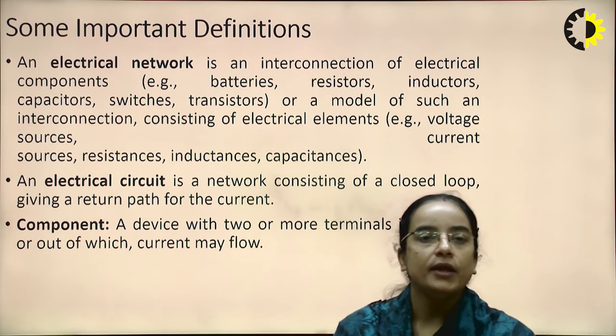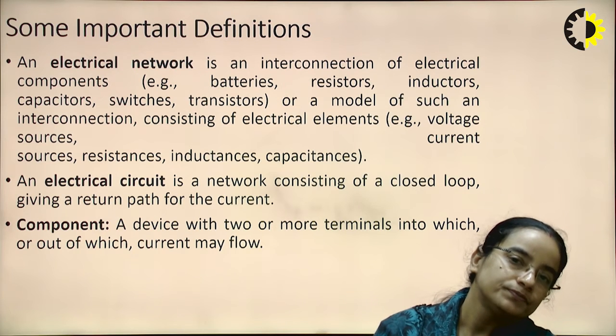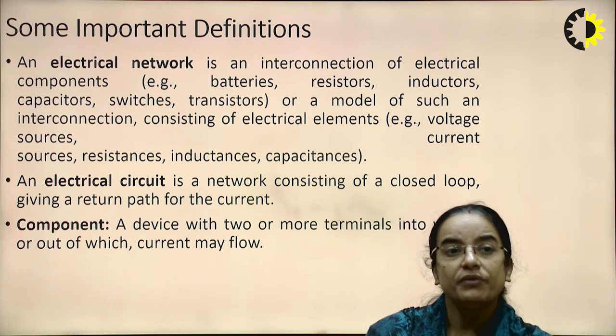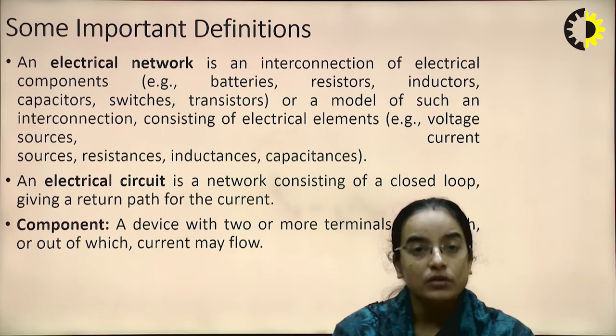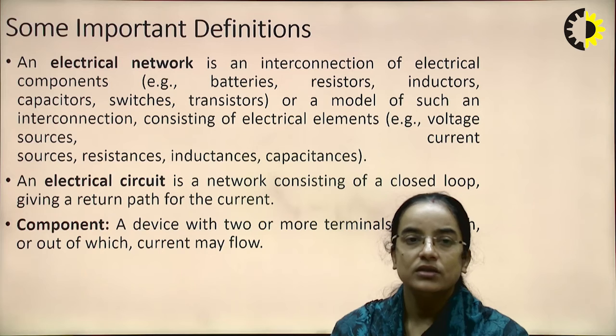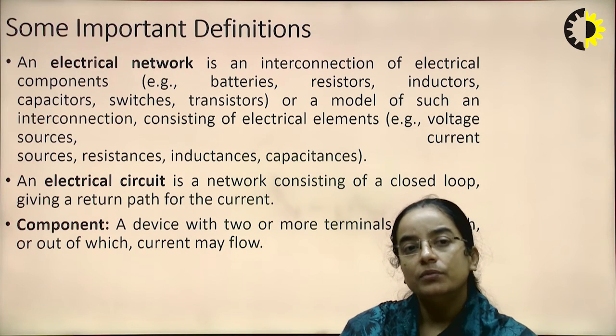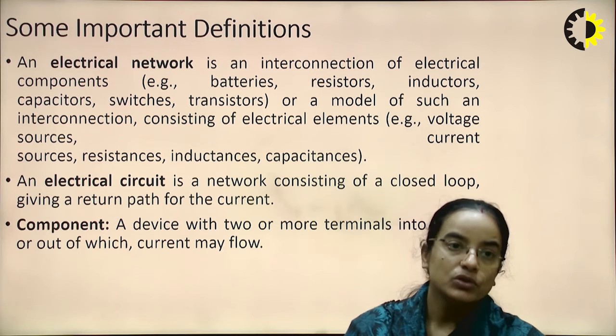An electrical circuit is a network consisting of a closed loop giving a return path for the current. So what are the components?